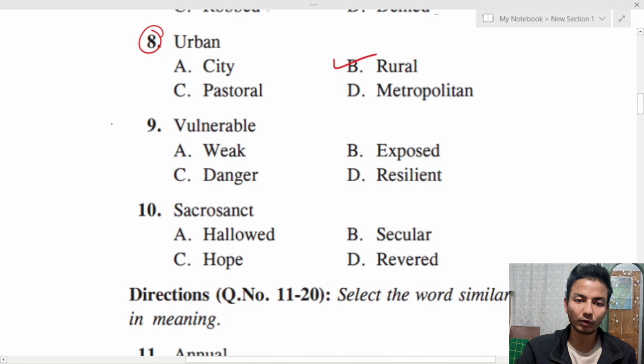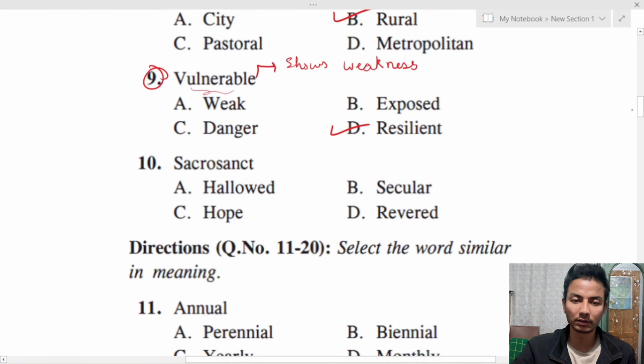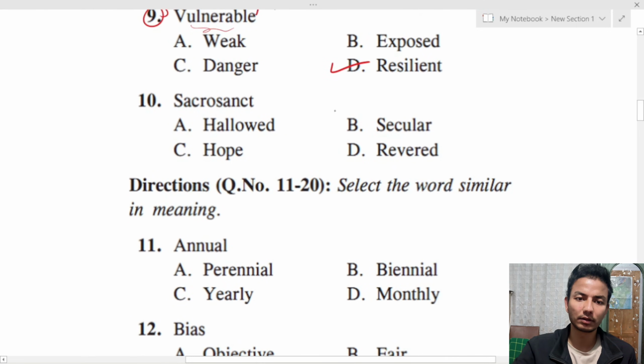Okay, let us move on. Vulnerable. Vulnerable is someone or something which shows its weakness. So a word which is opposite to vulnerable is resilient. Resilient is someone who is very strong. Okay, next, sacrosanct. Sacrosanct is something which is holy.